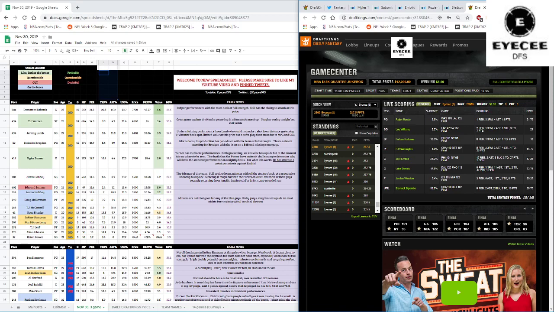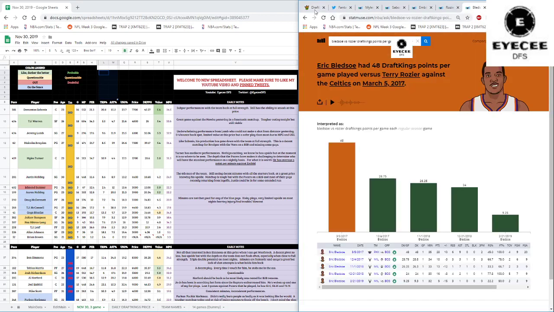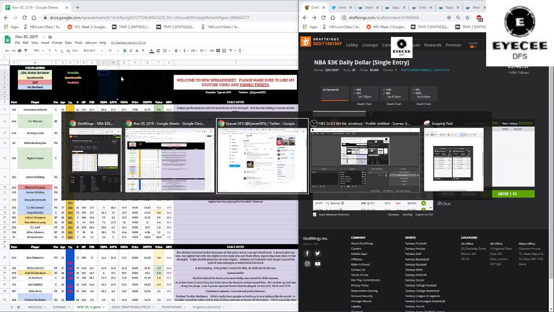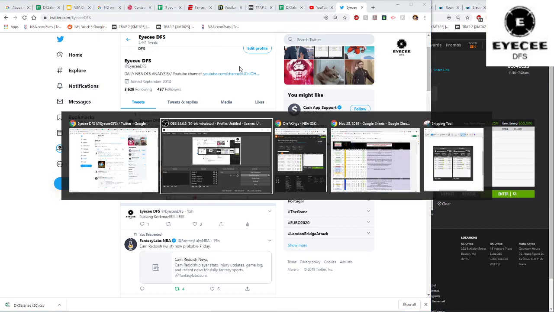I was 46 DraftKings points away from first, and all 3 of these guys are good guys that did bad, so it sucked. But it could have been a much better night, but it is what it is. We made a slight profit. We live to fight another day, and hopefully I didn't bore you guys to death with me complaining a little bit, but I had to put that out there. I just didn't think it was fair.